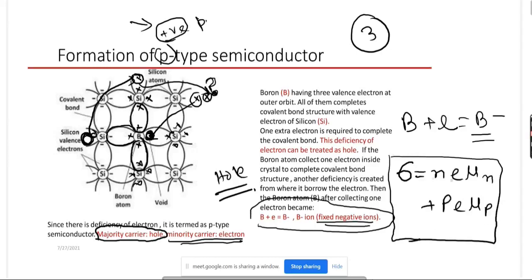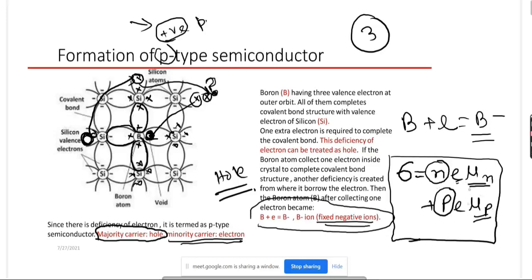So conductivity sigma equals n e mu n plus p e mu p, where n is the number of free carriers, here in this case electrons, and in this case holes. e is the electronic charge, mu n is the mobility of electron, and mu p is the mobility of hole. So conductivity in a semiconductor is governed by electrons as well as holes.